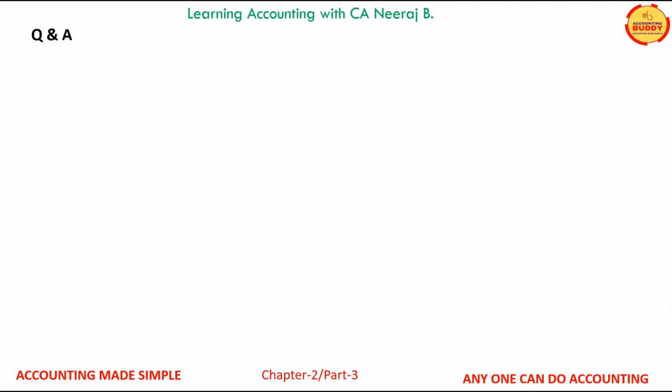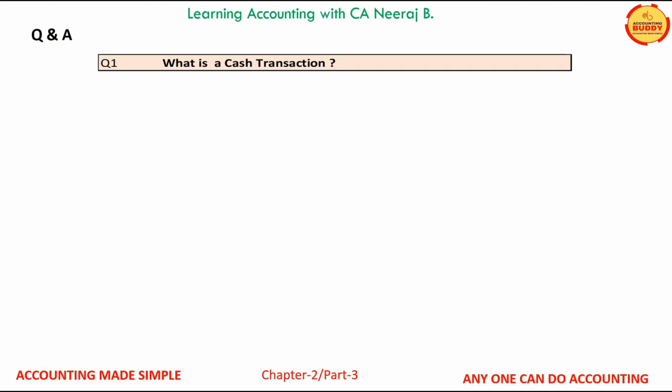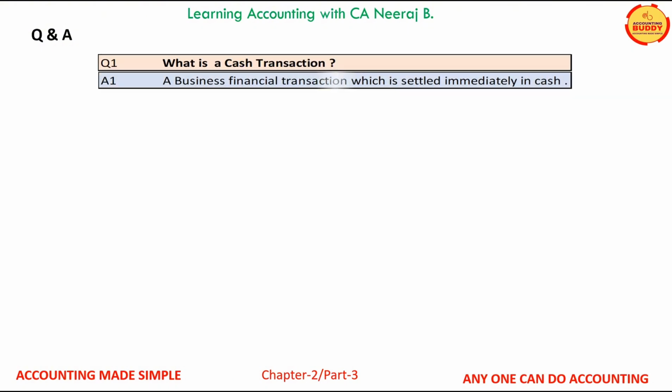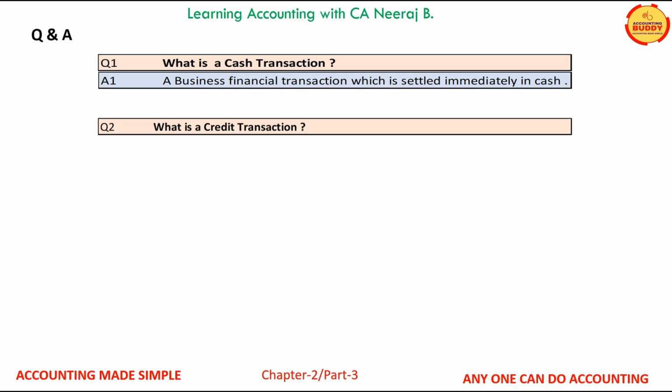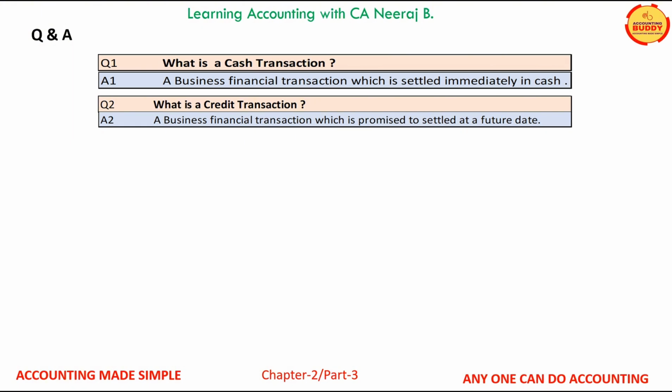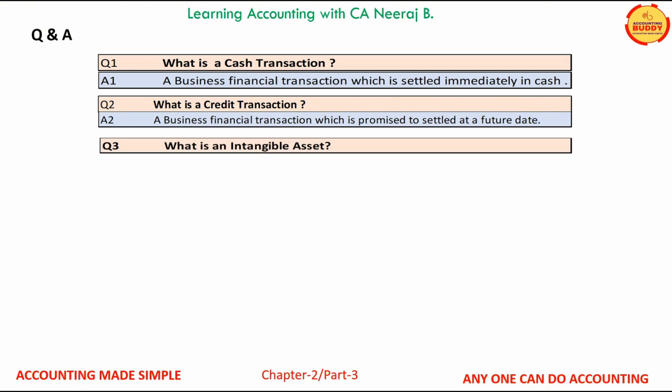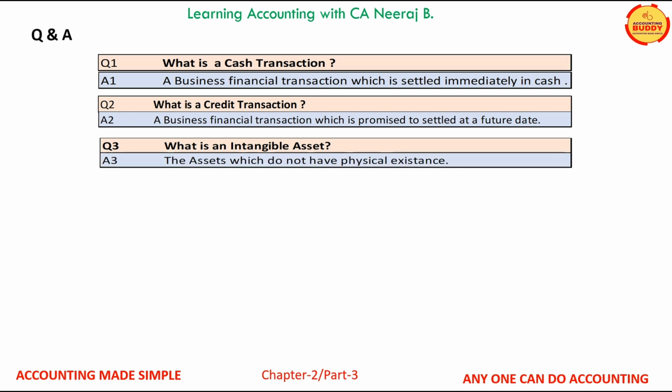In the question and answer section, let us try and answer a few questions related to the business terms. Question number 1, what is a cash transaction? A business transaction which is settled immediately in cash is a cash transaction. Question 2, what is a credit transaction? A business transaction which is promised to be settled at a future date. Question number 3, what is an intangible asset? The asset which does not have a physical existence is an intangible asset.